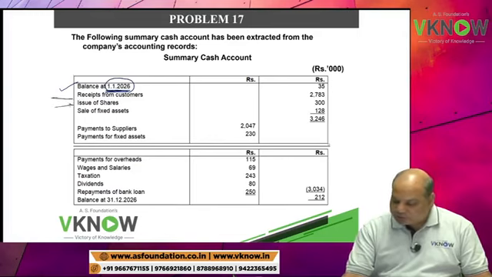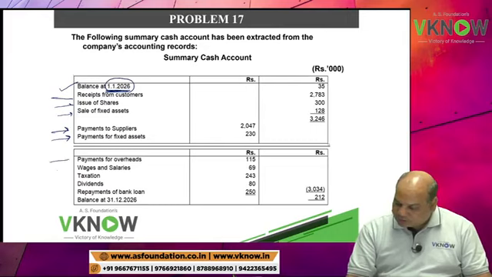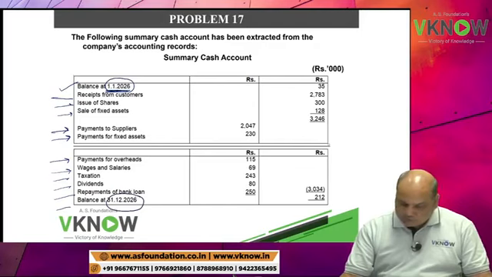Receipt from customer, issue of shares, sale of fixed asset. Payment to supplier, payment for fixed asset, payment of overhead, wages, salary, tax, dividend, repayment of bank loan, and balance on 31st March. This is a similar question.